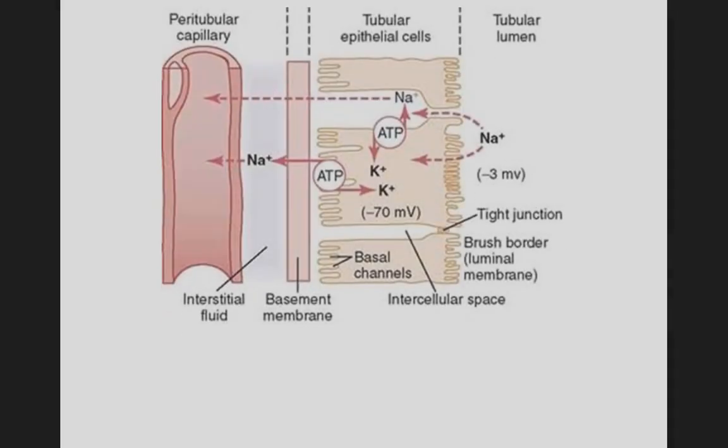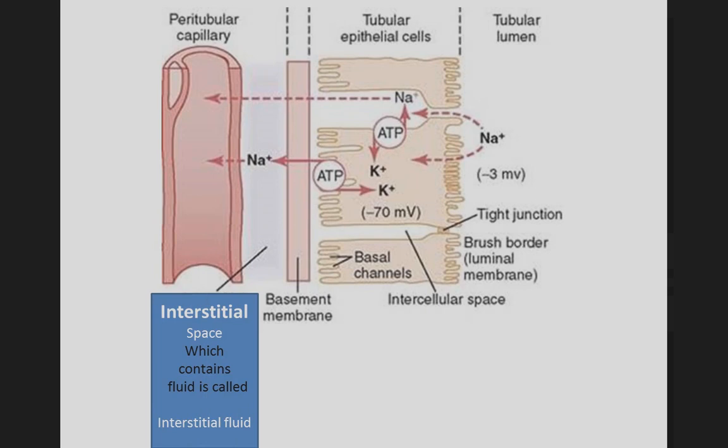Then this is the figure which indicates the interstitial space, which contains the fluid called interstitial fluid. You can see this in this figure. Here the area is called interstitial area or interstitial space, where this capillary tube containing tissue is not the same as the basement tissue, and both tissues containing cells are different. So this space is called interstitial space, and the fluid here is interstitial fluid.